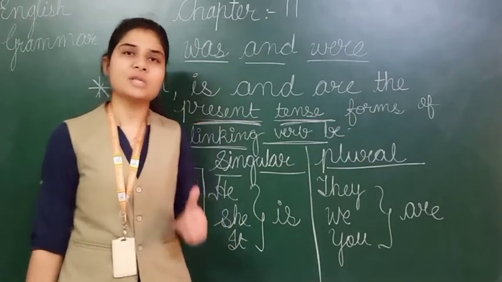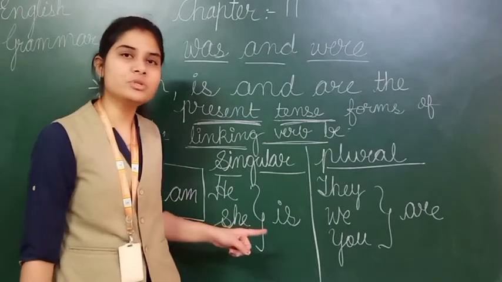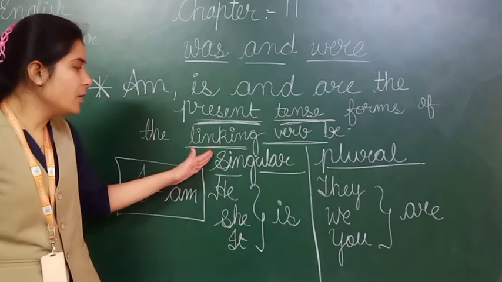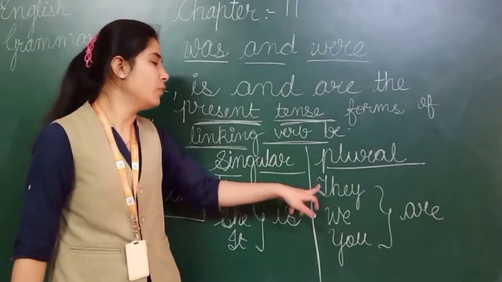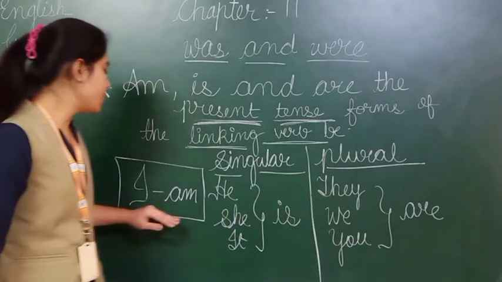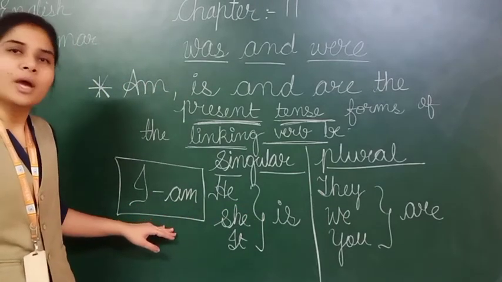जब हमारा सेंटेंस I से स्टार्ट होता था तब हम उसके साथ am linking verb यूज करते थे. Okay students, you can see that in singular, he, she, it के साथ is यूज करना है. For they, we, you we have to use A-R-E, are. And for the special case I in present tense we have to use am.